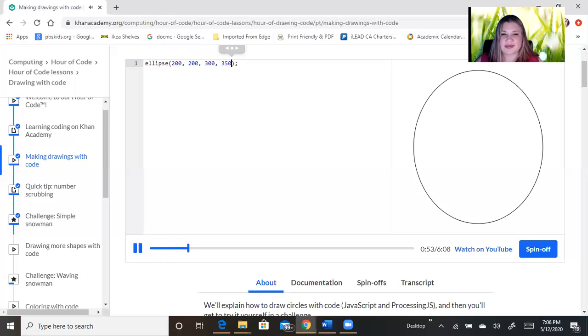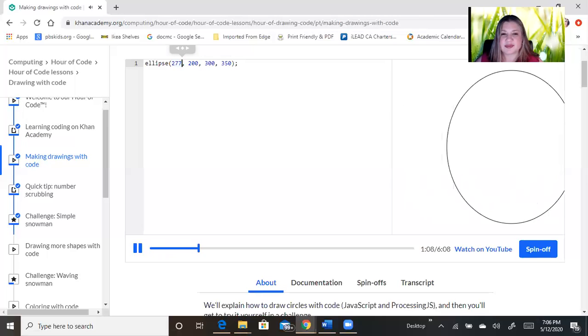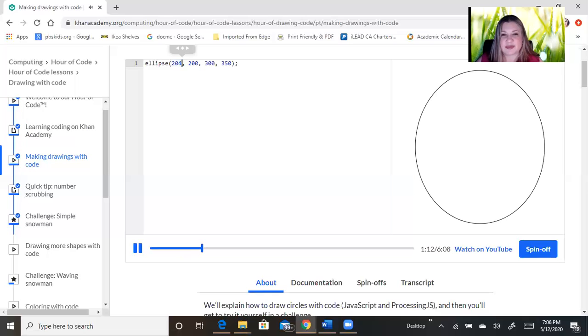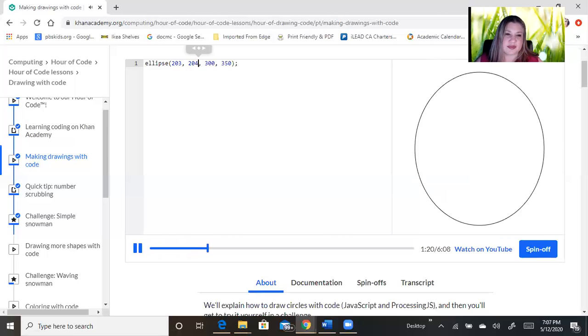Ta-da! A face. Okay, so this first number, what does it control? I can change it by clicking on it and using the number scrubber that pops up. Watch, it's moving across the canvas. So this number controls how far the ellipse is from the left side of the canvas. What about the second number? If I change this, the ellipse moves up and down the canvas.